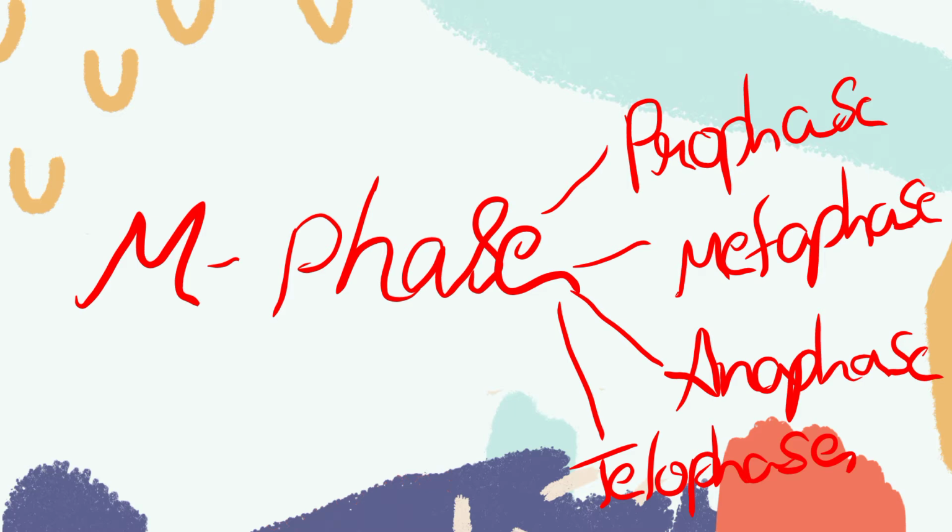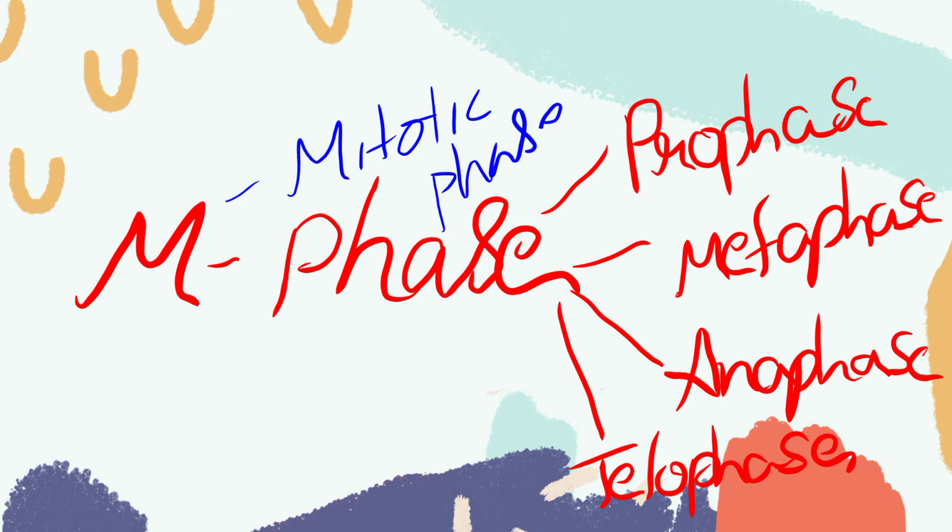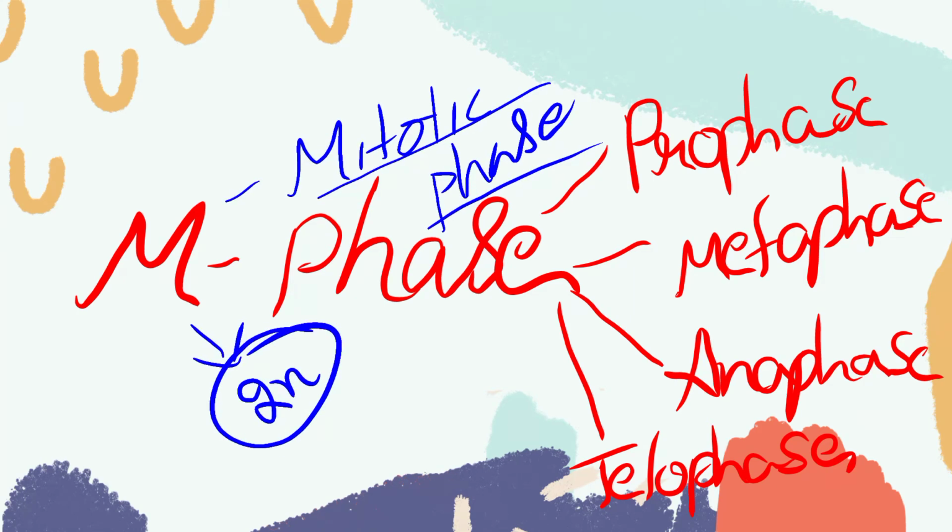M phase, which is also called the mitotic phase. We can see the mitotic phase in diploid organisms. Human beings are an example of diploid organisms.